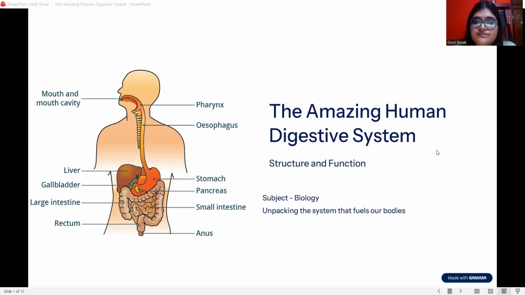Our digestive system starts from our mouth and ends at the anus. We can divide the digestive system into two parts, that is the alimentary canal and the associated organs. Okay, so I'm going to start.